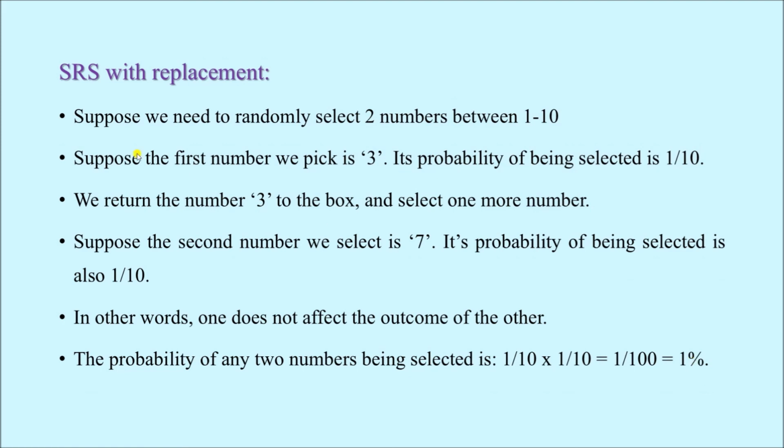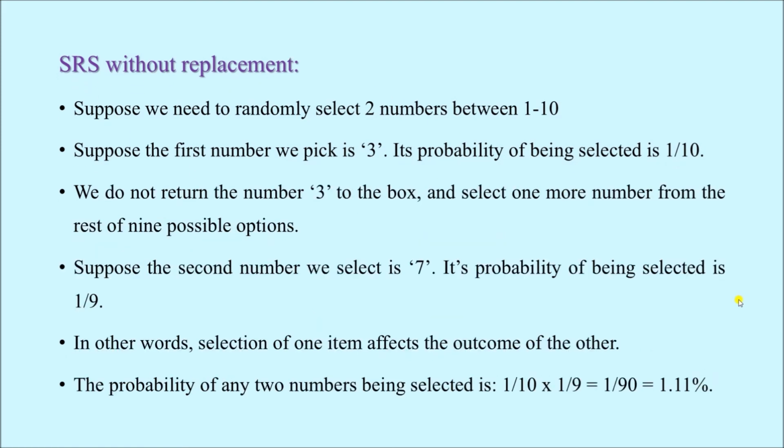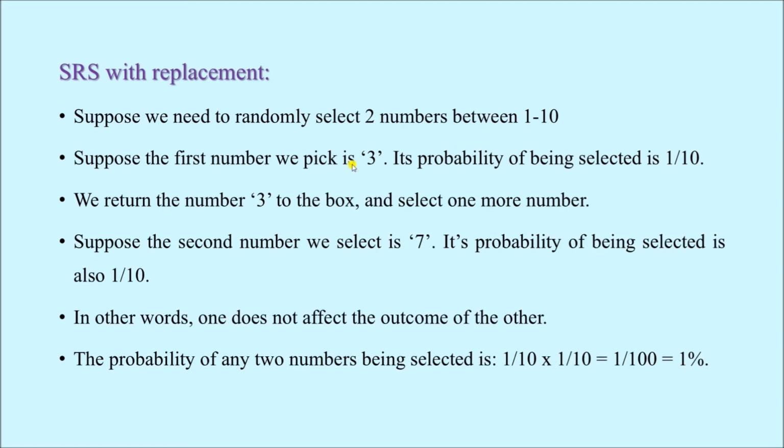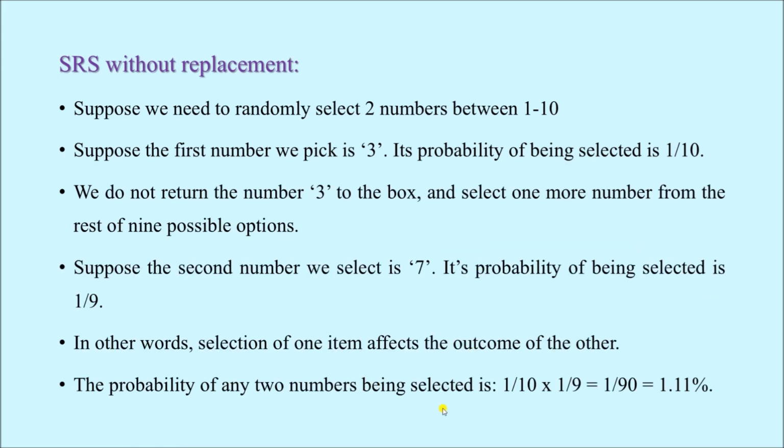The probability of two numbers being selected when we are doing sampling without replacement is 1.11%, while it is 1% when we are doing sampling with replacement. This difference of 0.11% between the two methods may not be very prominent, but you have to understand that we had only a population size of 10 and we selected only two samples. If we took a large number of samples from a large population, the difference between the probabilities of being selected would be much larger and much more prominent.